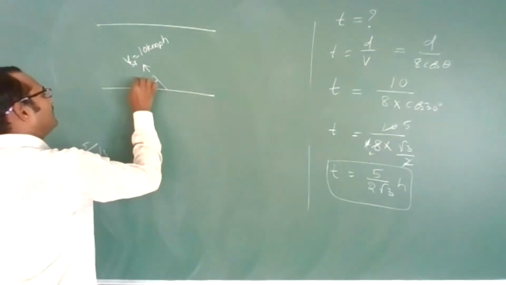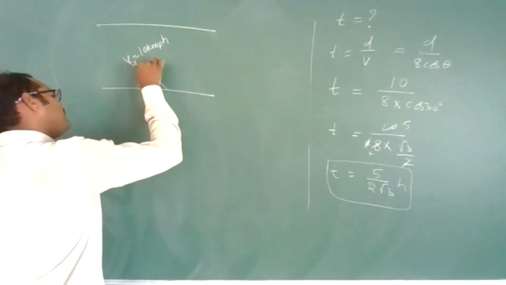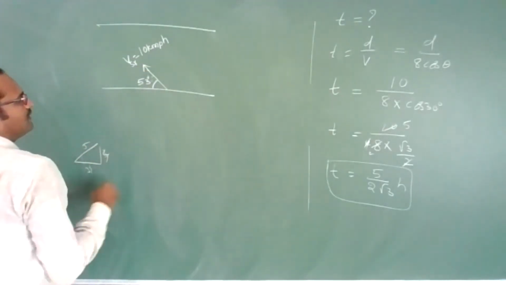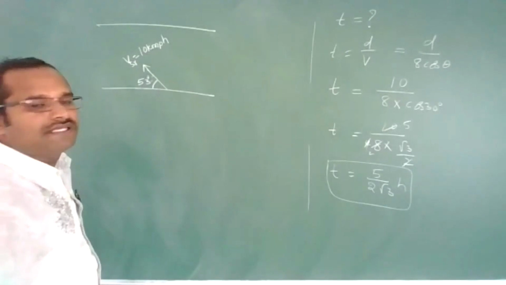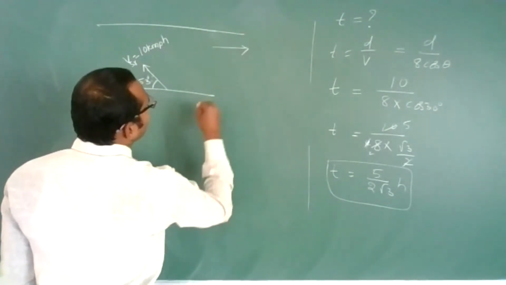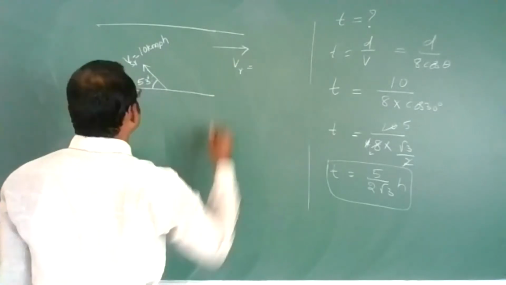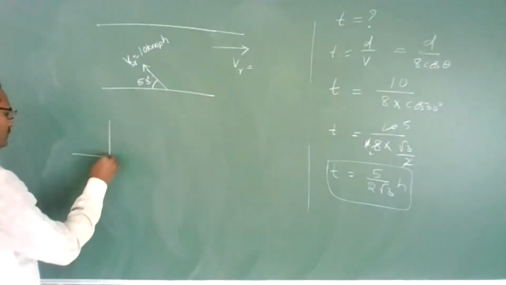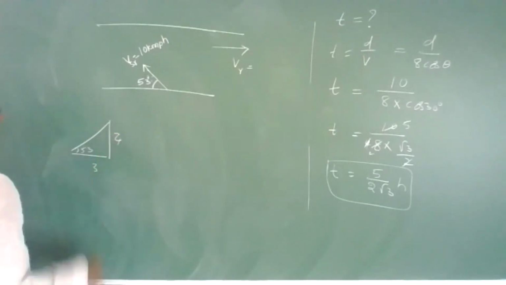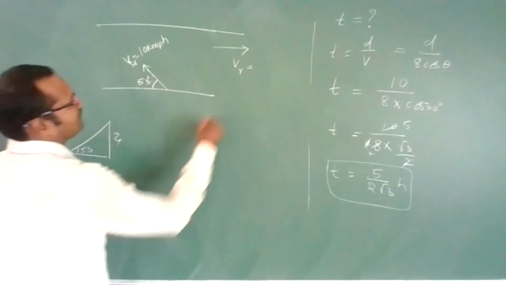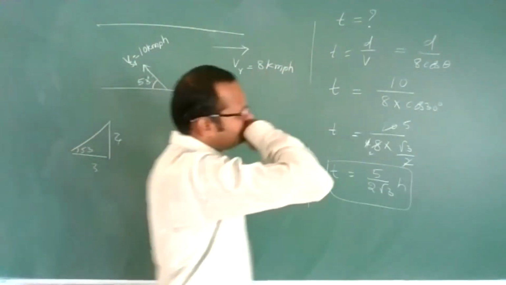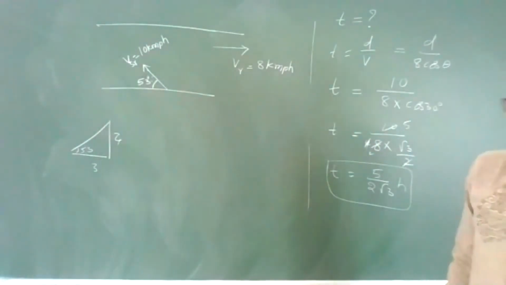The swimmer is moving like this, and the velocity of the river is in this direction. This is 53, then this is 4, this is 3, and this is 5. Let us imagine the river velocity is 8 kilometers per hour, flowing like this.